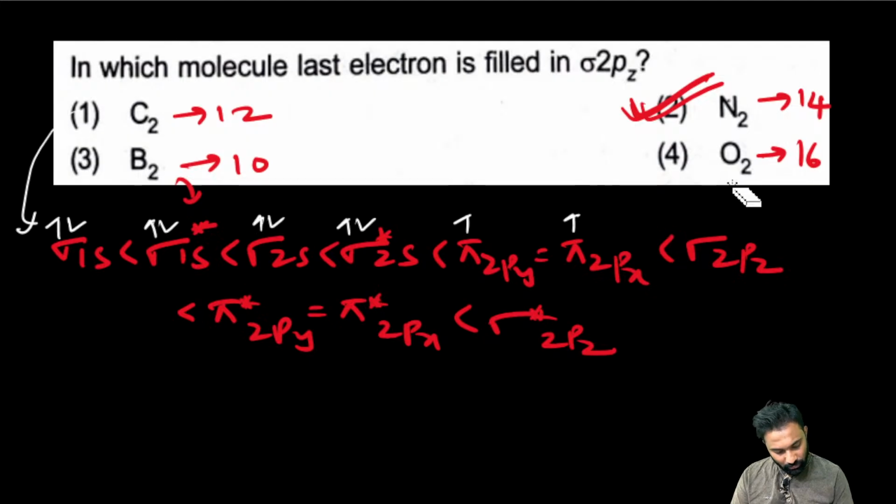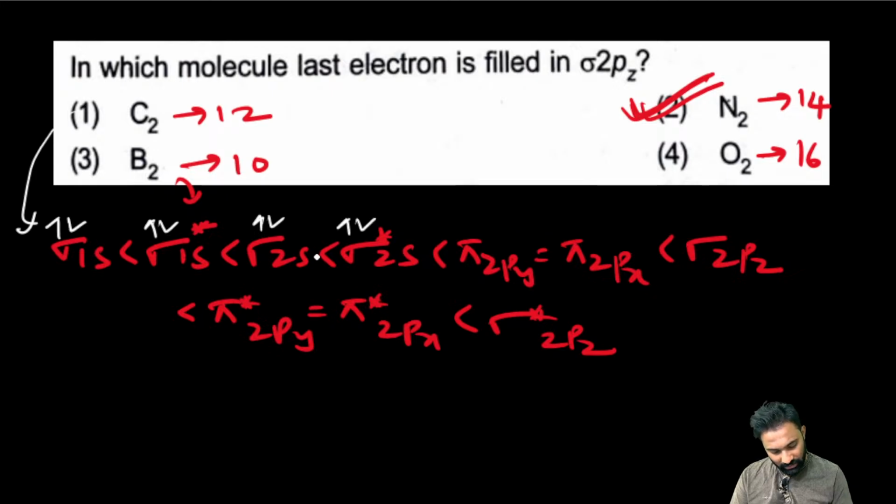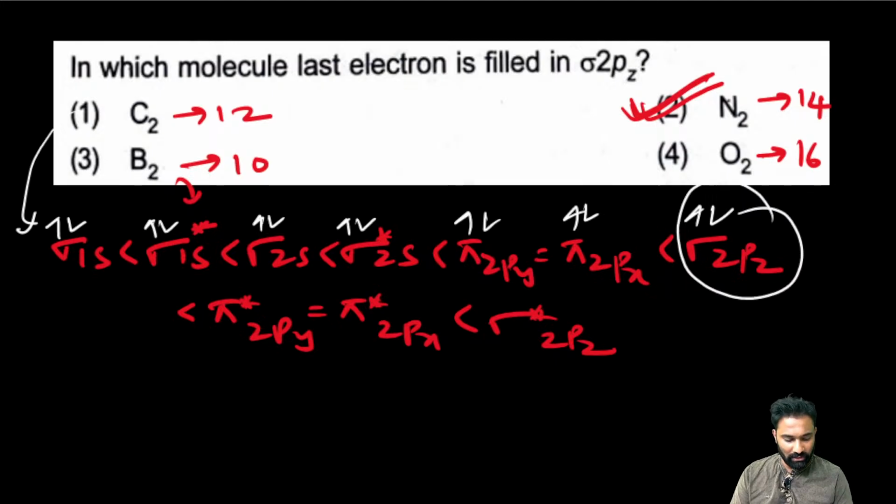Next one, O2. In O2 the energy order is different: first the electrons will be filled in the sigma 2pz, and only after that the pi. Up to here 8, 9, 10, 11, 12, 13, 14, here the 15, 16. The last electron has entered into the pi 2px or pi 2py. But in the nitrogen case, up to here 8 electrons are done, then 10, 11, 12, 13, 14, 15. The last electron is entering into the sigma 2pz, only in the case of nitrogen.